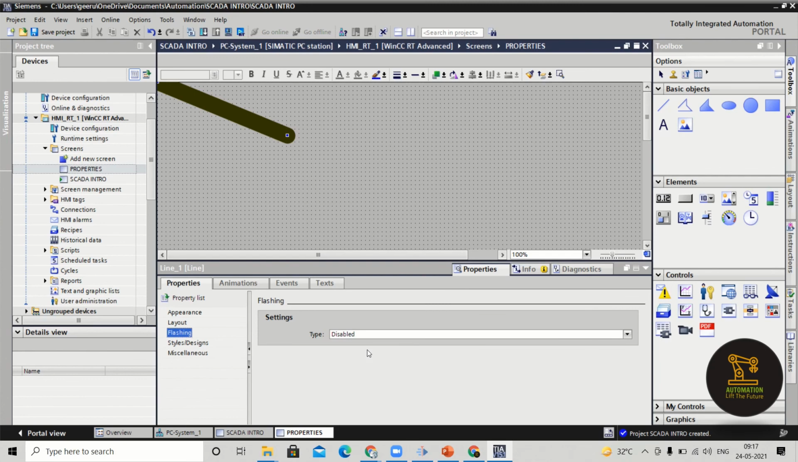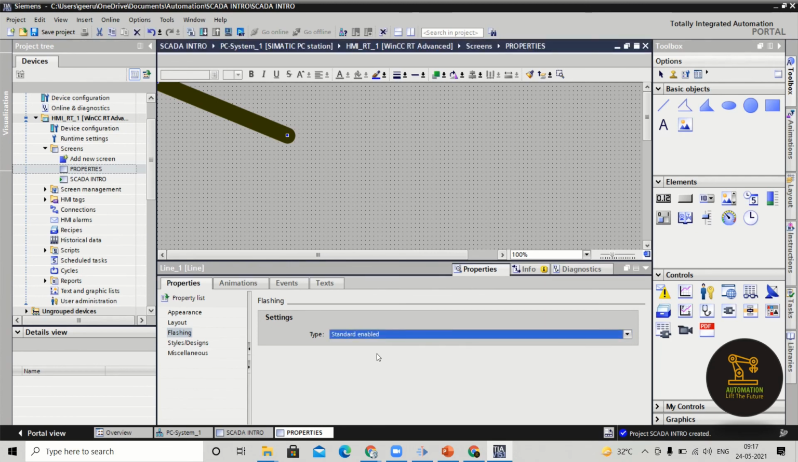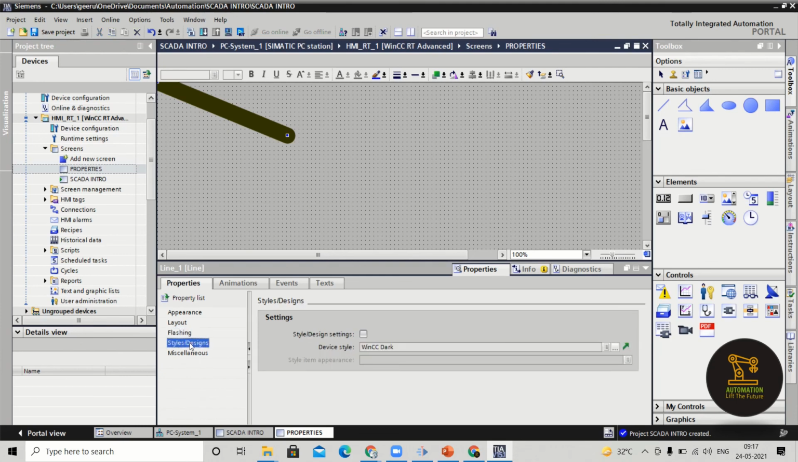We'll move to the flashing. So flashing is nothing but during the runtime. Currently I am not showing the runtime, okay. When we are working with the runtime, then this operation will be useful. If I select standard enabled, what happens? This line completely will flash in the runtime. During the runtime condition, I mean when you are monitoring on the SCADA, this line will be flashing. We'll see that, don't worry.